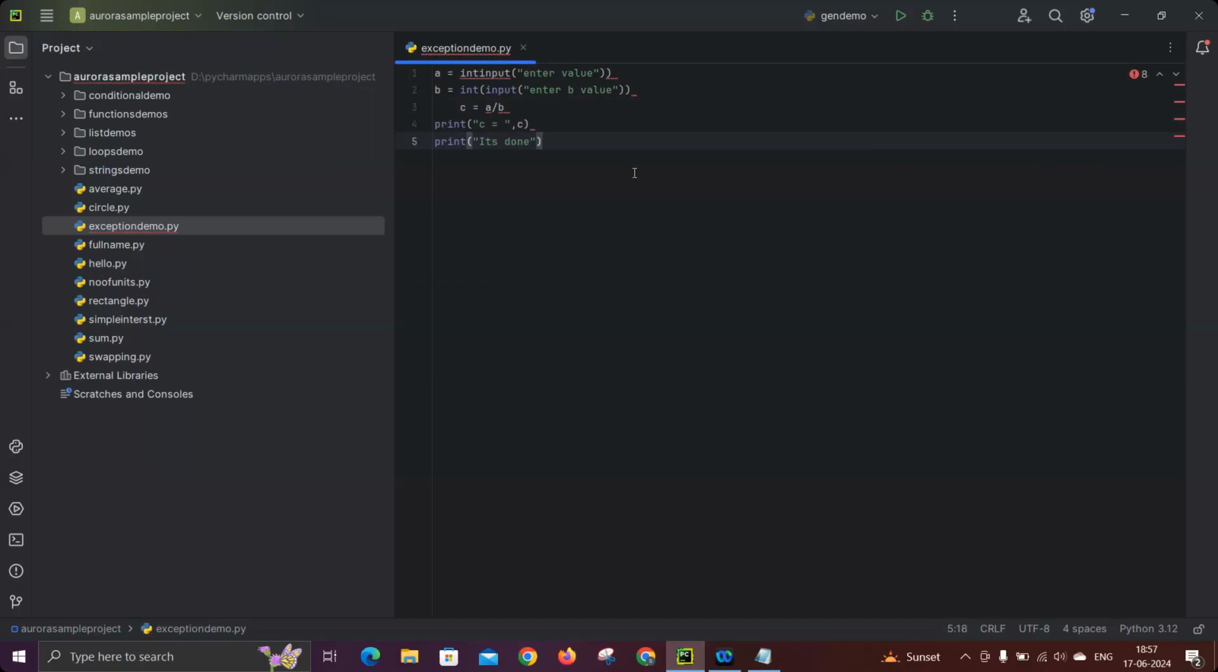If you observe my code, it's a notepad, so it doesn't show the red marks, but anyway we are using an IDE. So if you're able to see lines 1, 2, 3, 4, you are able to see the red marks, red underlines on some lines, right?